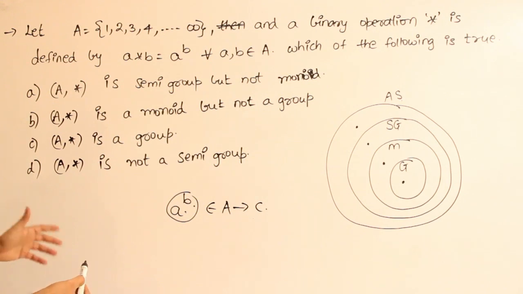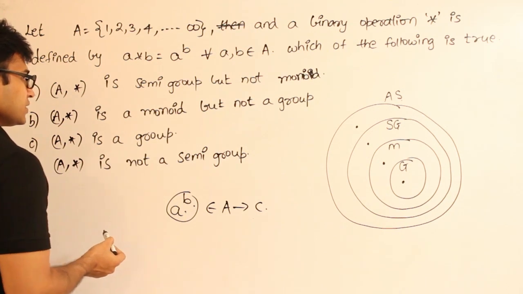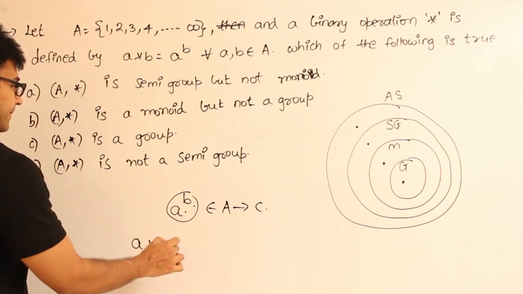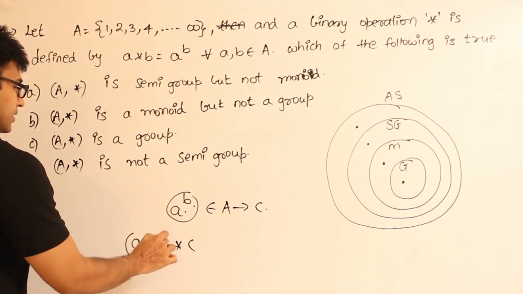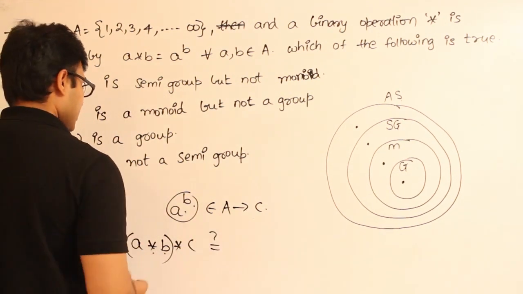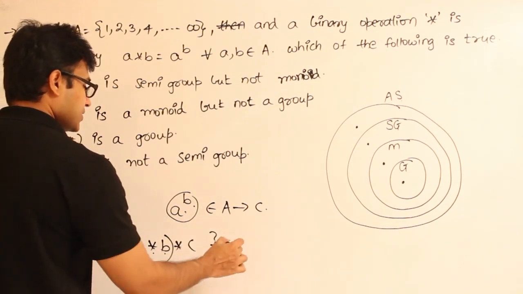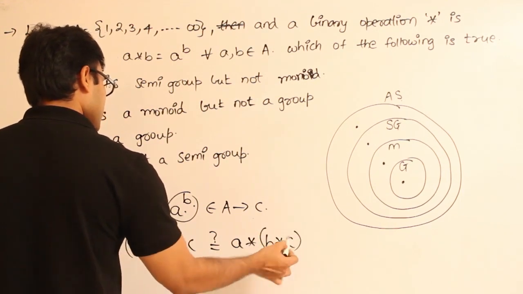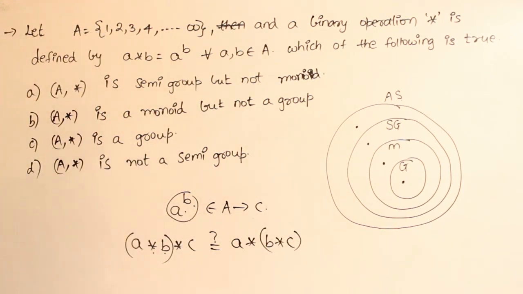Next, let's see whether it is a semi-group or not. How can we test whether it is a semi-group? Associativity. So what does it mean? If I have A star B star C with B associated to the first star, is it going to be the same as A star B star C with B associated to the second star? If they are both the same, then we can say that the associativity rule is followed, and so it is a semi-group.